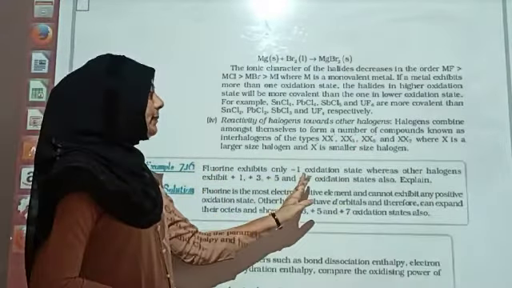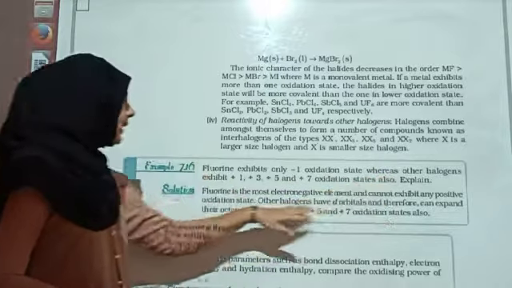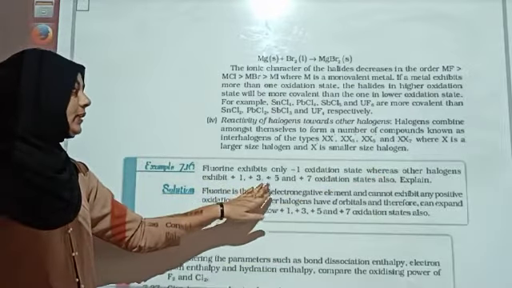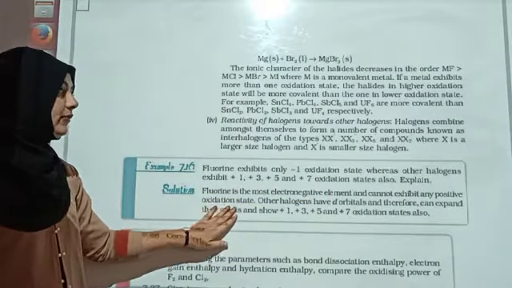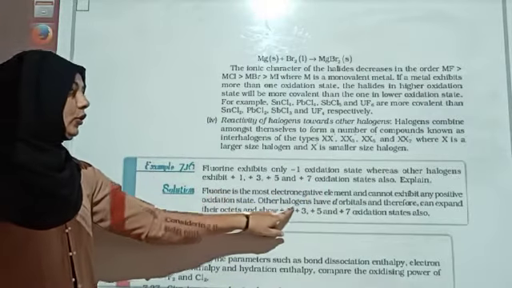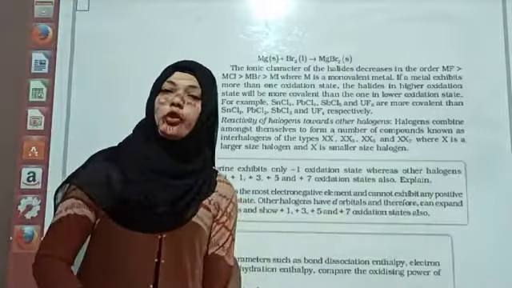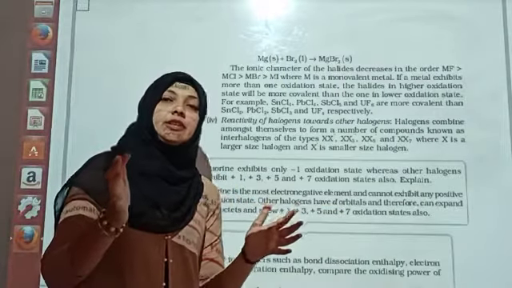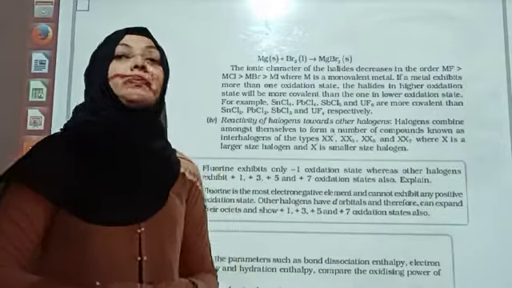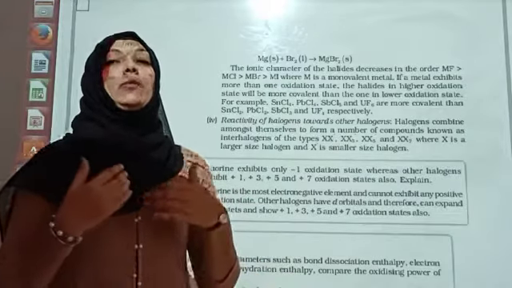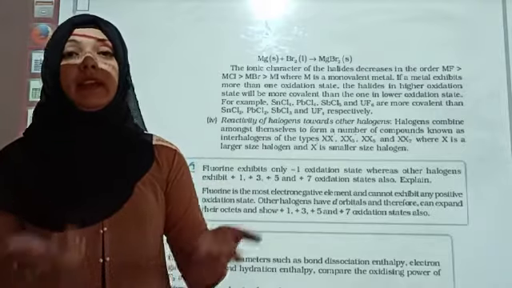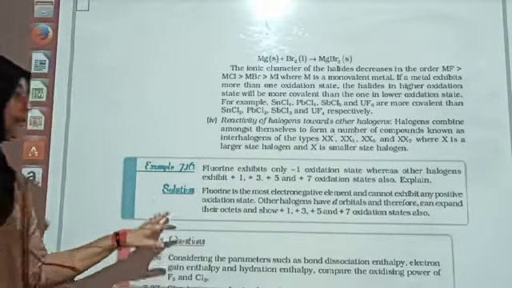Fluorine exhibits only -1 oxidation state whereas the other halogens exhibit +1, +3, +5 and +7 oxidation states. So here we have the answer. Fluorine does not have the d orbital and therefore it cannot expand its oxidation state. Very simple answer. Fluorine के पास d orbital है ही नहीं इलेक्ट्रॉनिक कॉन्फ़िगरेशन में, इसलिए वो हायर ऑक्सीडेशन स्टेट गेन नहीं कर सकता. Is it clear? So that is the reason.